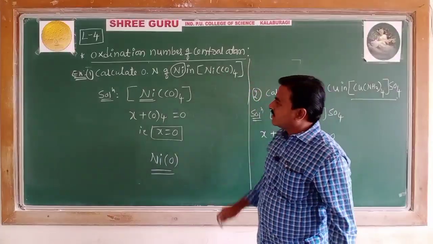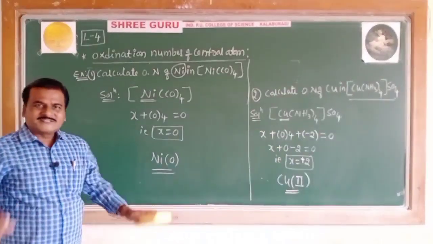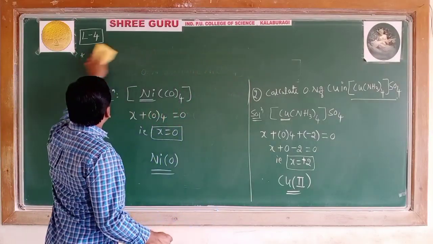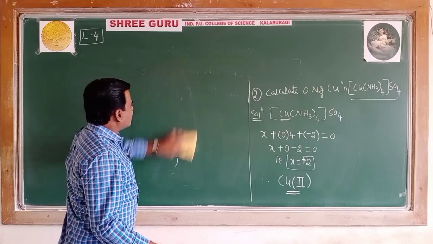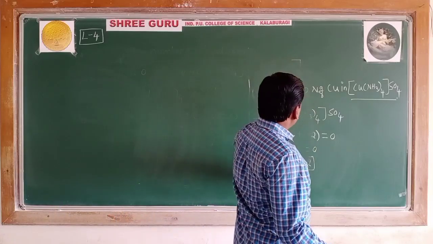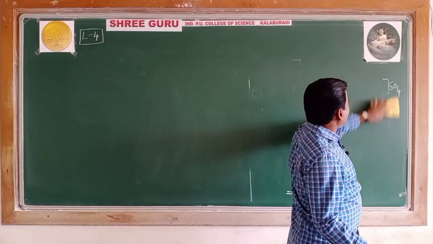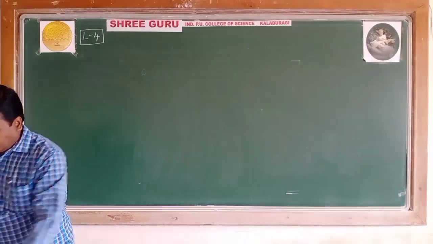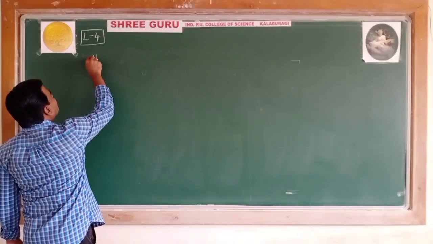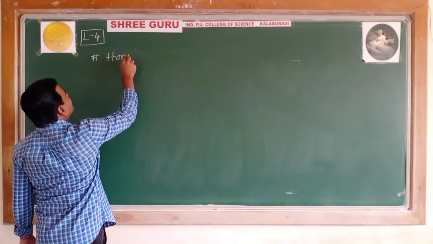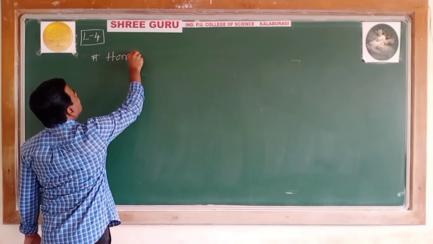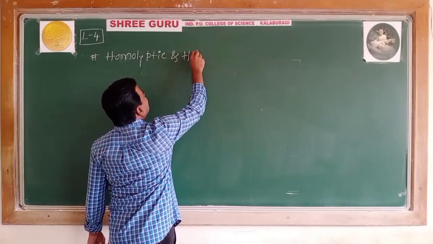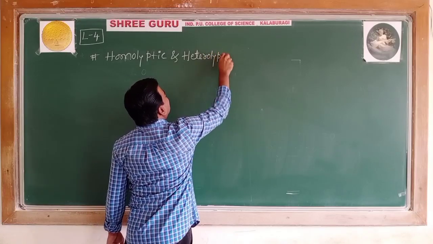Now, after collecting an idea about the oxidation number, let's move to the last term related to coordination compounds, which is homoleptic and heteroleptic complexes.